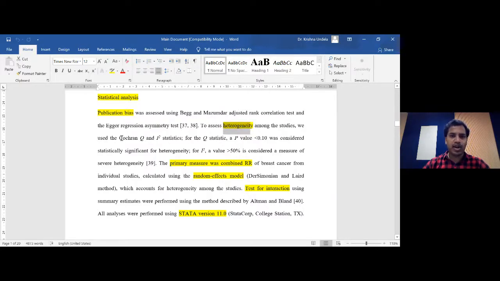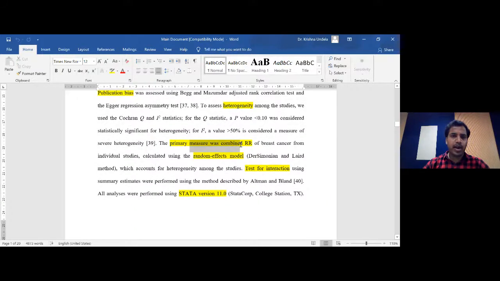So we mentioned that we have conducted two statistics for that: the Cochrane Q test and the I-square statistic. And we clearly mentioned when we are going to say there is heterogeneity. So we say that when the value of I-square is more than 50%, we consider it as heterogeneity. And the primary measure we have taken was a combined relative risk.